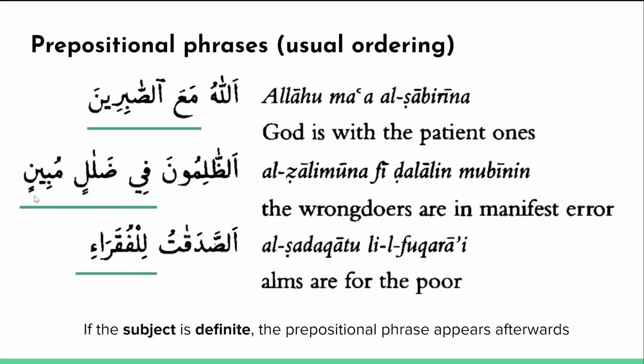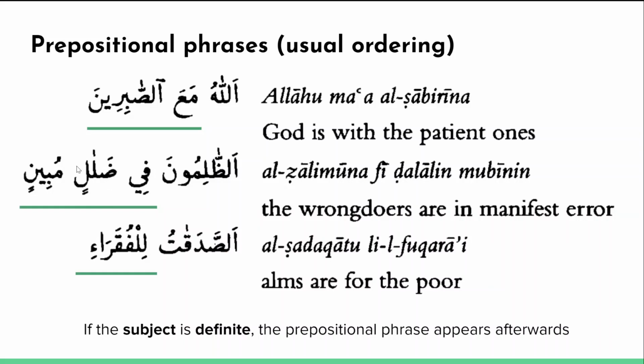Fi dalalin mubin. Fi means in. Dalal means error, and mubin means clear or manifest, and when used to describe this noun, dalalin mubin means manifest error. Now you'll notice that dalal has a double kasra. Why does it have a double kasra? It has a double kasra because it's preceded by fi, which puts it in majroor case.